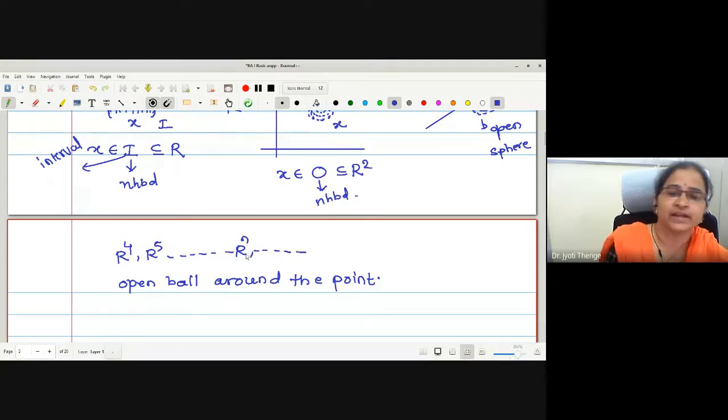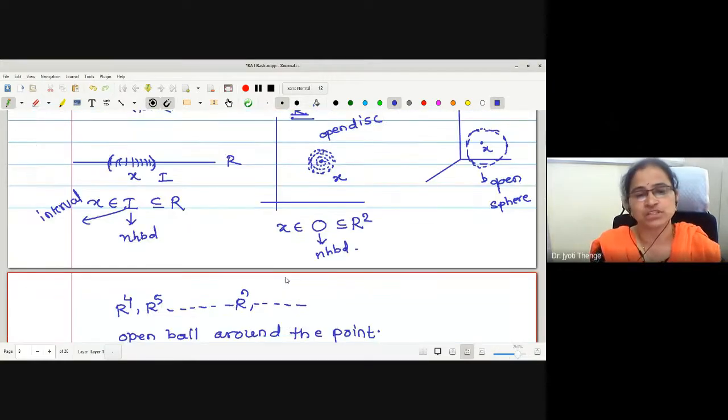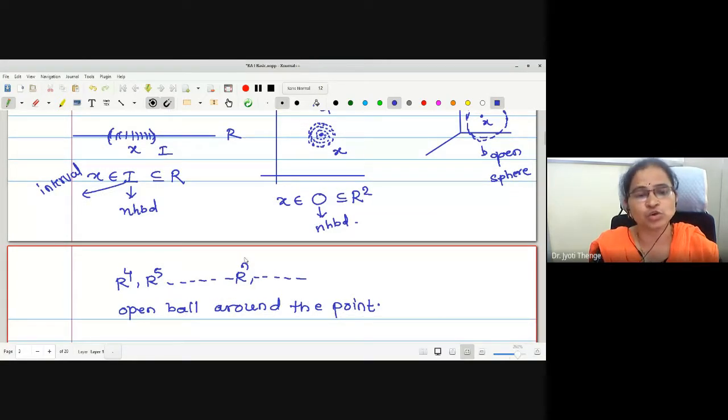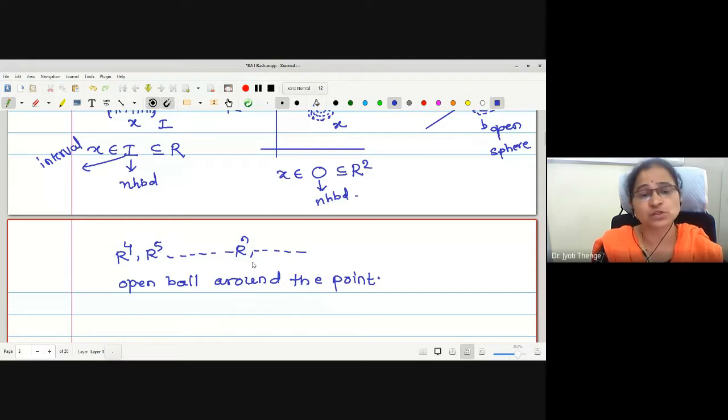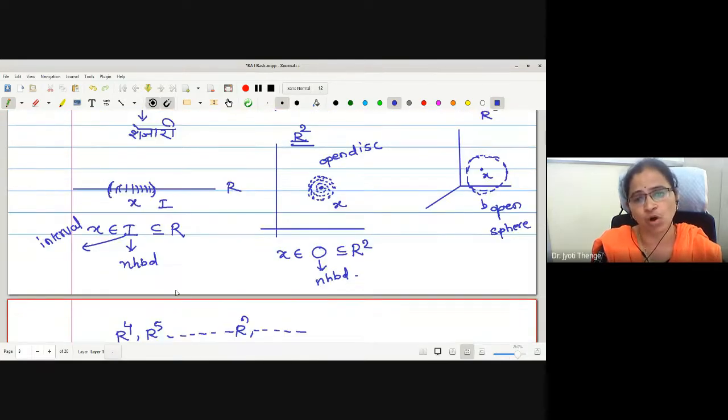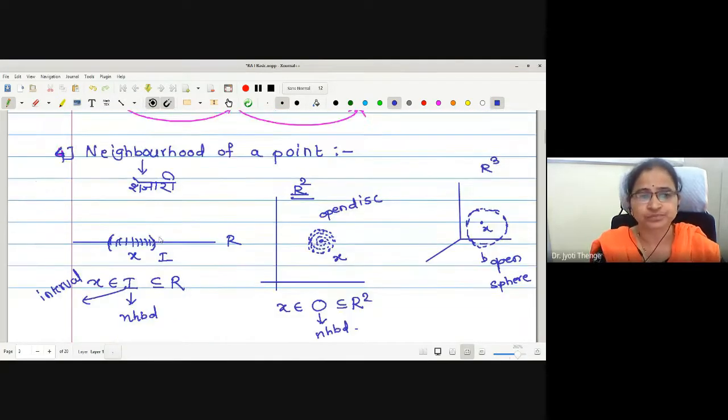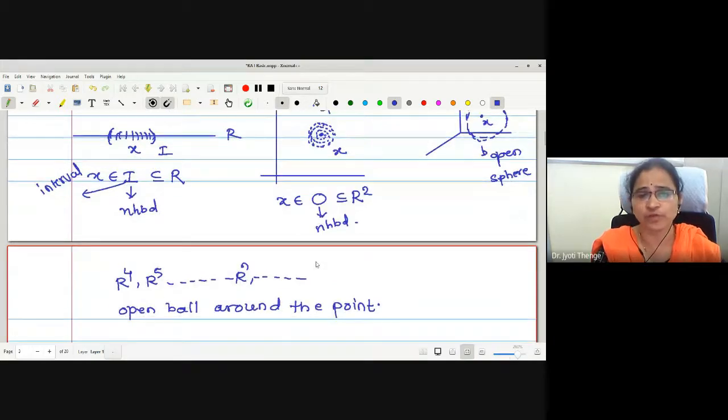There are a few functions which depend on many variables. At that time, it is essential to construct the n-dimensional space as well. Therefore, for all the spaces from R4 and above, we write this as an open ball. This is the concept of neighborhood.